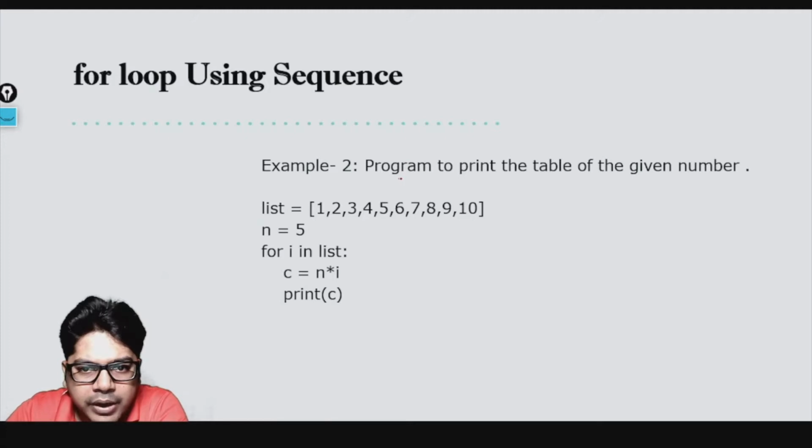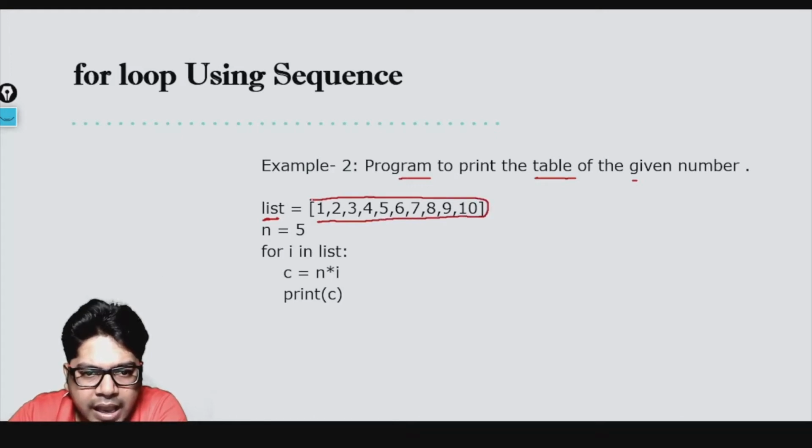So now, program to print the table of a given number. Here you see in the list what we have done is that we have taken all the 10 numbers, 1 2 3 4 5 6 7 8 9 10, and we want to print the table of 5. So we made n equal to 5. If you want to print the table of 7, you make it 7. And then you see what I'm doing: for I in list. Now the list has how many items? 1 2 3 4 5 6 7 8 9 10, 10 items, starting from 1 and ending at 10.